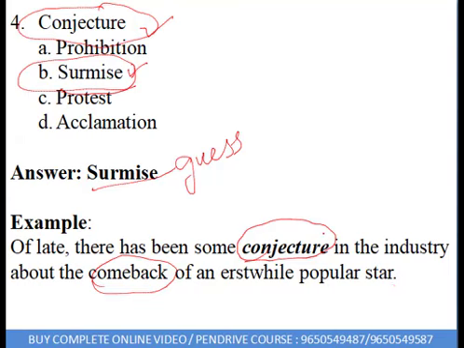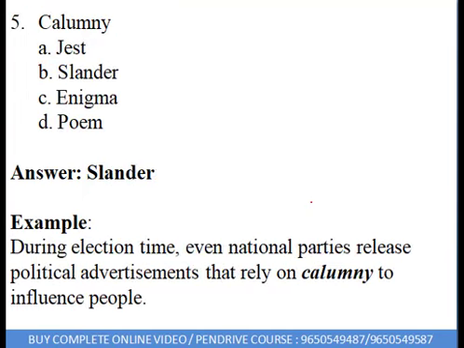The guess is there. We are not sure that person will come back. We are just guessing that probably that person may come back. You need not write the entire sentence. You just need to relate 2-3 words and you will be able to retain the word well.